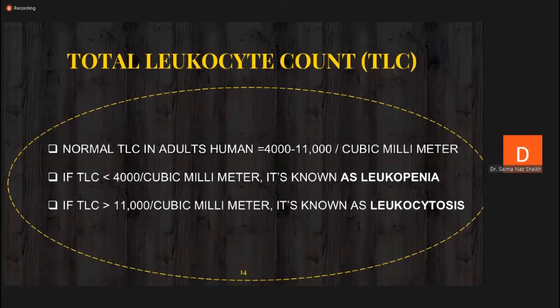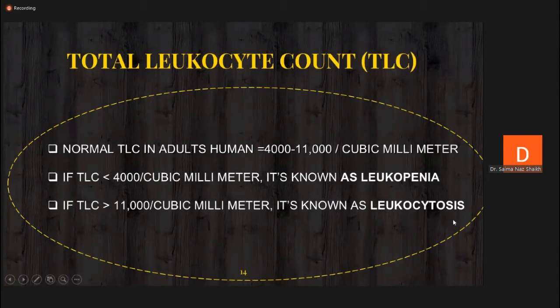This is TLC. I have already told you, if you know the normal count, you can easily identify the abnormalities. Suppose the TLC is less than 4,000 per cubic millimeter. That means there is an abnormality, known as leukopenia.